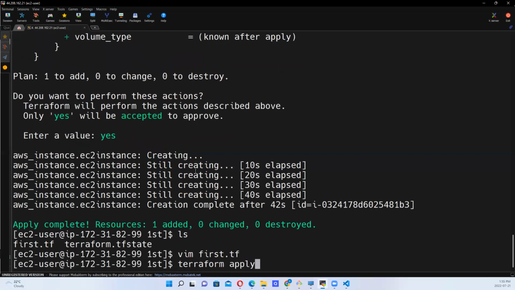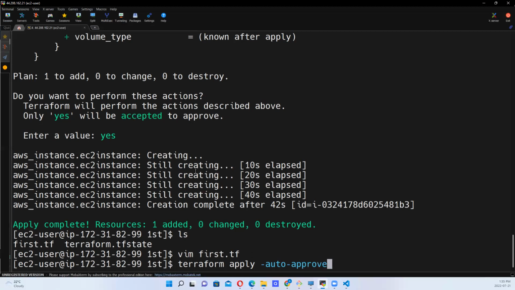So let's run. Now, if you want to run without getting that option for saying yes or no, for selecting yes before the process is completed, you can add this flag, auto-approve.